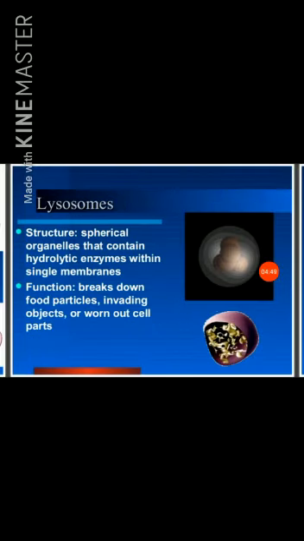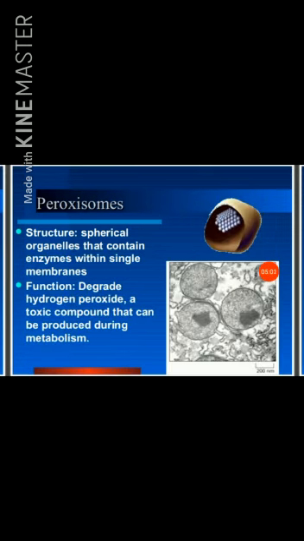Cellular respiration. Lysosomes structure: spherical organelles that contain hydrolytic enzymes within single membranes. Function: breaks down food particles, invading objects, or worn-out cell parts. Peroxisomes structure: spherical organelles that contain enzymes within single membranes. Function: degrade hydrogen peroxide and toxic compounds that can be produced during metabolism.